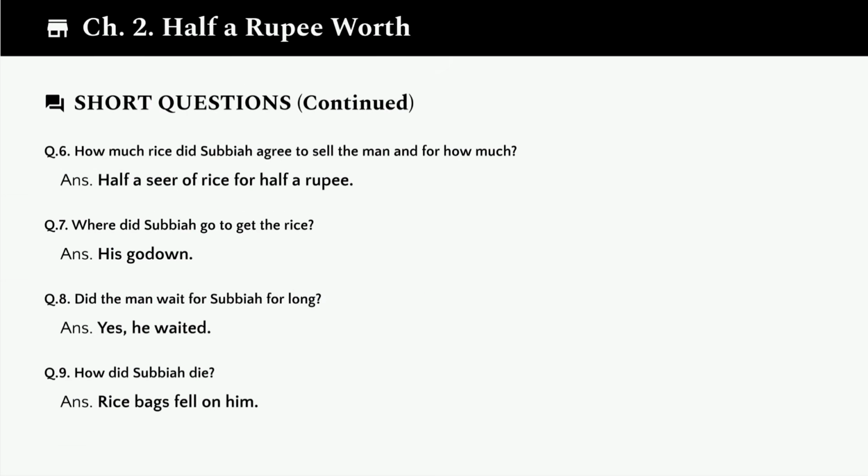Question 6. How much rice did Subaya agree to sell the man and for how much? He agreed to sell half a seer of rice for half a rupee. This was an unusual transaction at an odd hour.